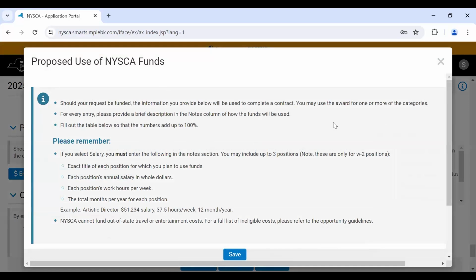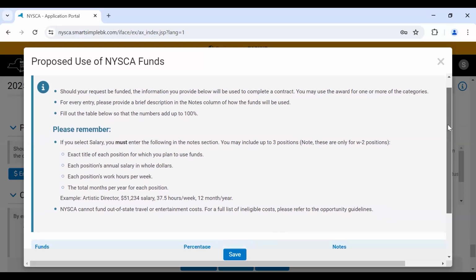You may use the award from one or more of the categories. For every entry, please provide a brief description in the notes column of how the funds will be used. And be sure to fill out the table below so that the numbers add up to 100%.